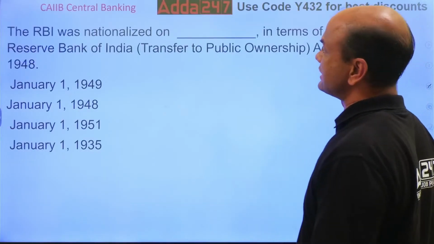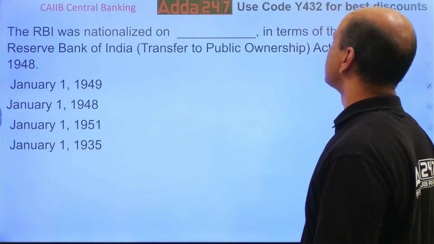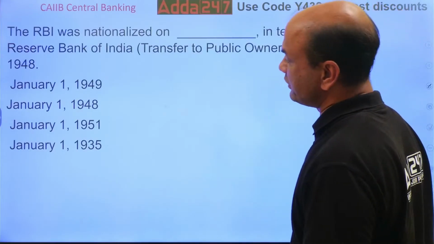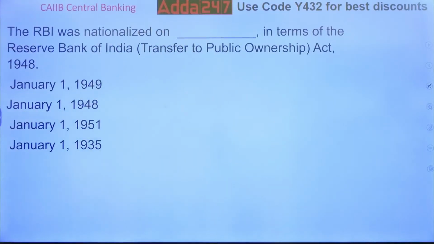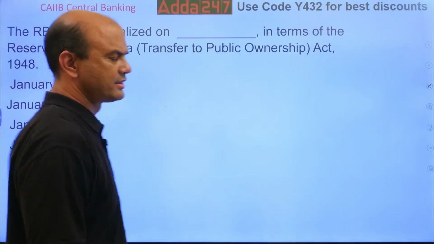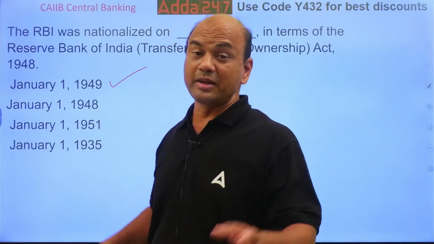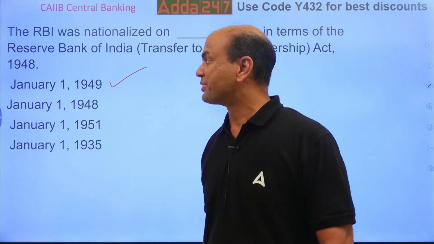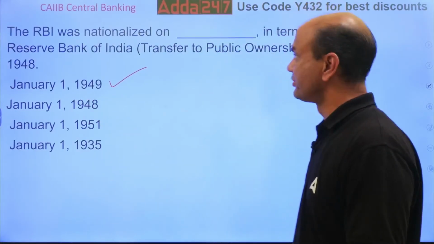The RBI was nationalized on dash in terms of Reserve Bank of India Transfer of Public Ownership Act 1948. So when was RBI nationalized? Of course, not before 1948, isn't it? So the answer is 1949. Then only that BR Act came in, isn't it? So RBI was nationalized on January 1, 1949. Got it?